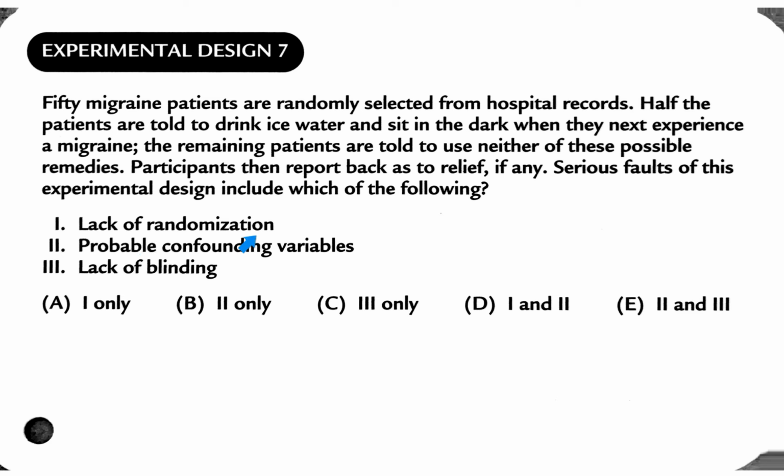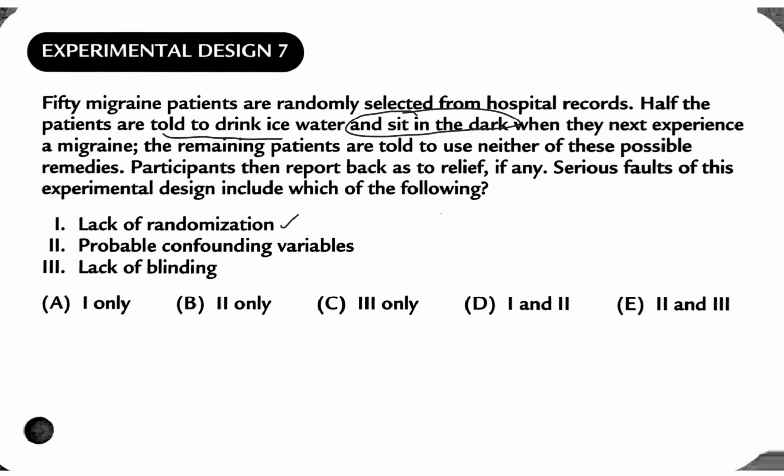So we're going to assume this is not true, right? So no, it has a lack, or I guess this is true, is lack of randomization. Yes, that's true. It did not randomize properly. Okay, 2, probable confounding variables. Yes, when they were told to drink ice water and sit in the dark.